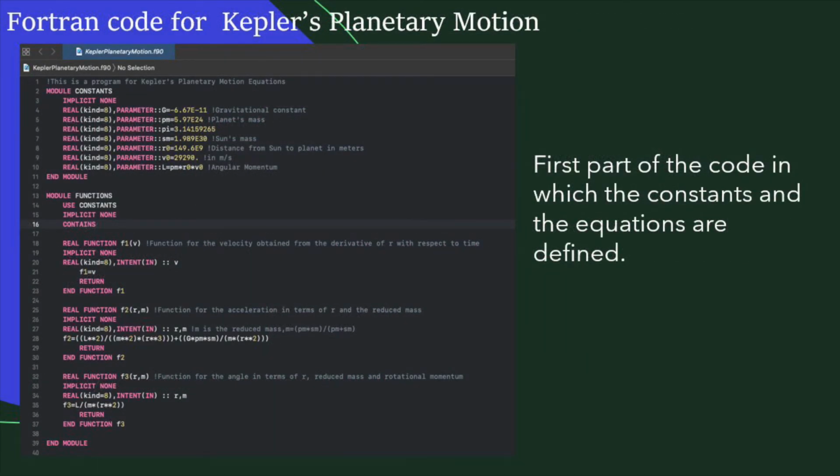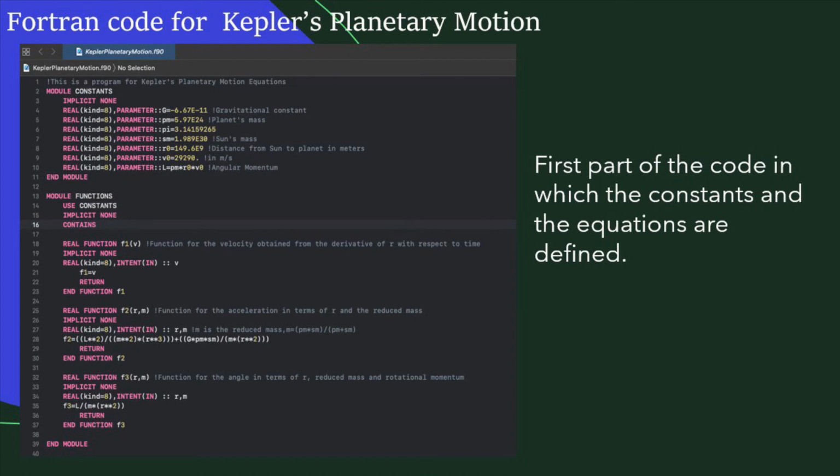The images that will be presented are captures of the code used to solve Kepler's planetary motion equations, with the method previously explained. The results obtained should approximate a planet's orbit, in this case, Earth's. The first image is a part of the code in which the constants model is determined.